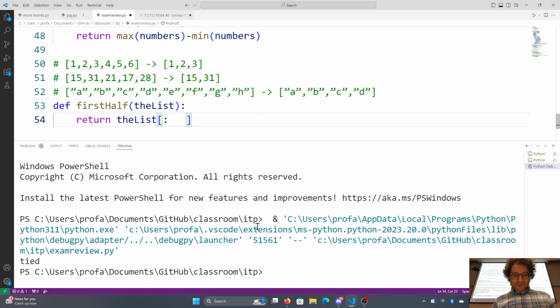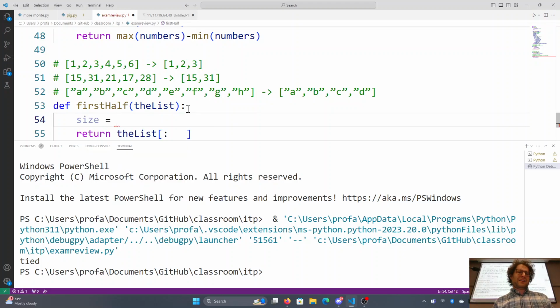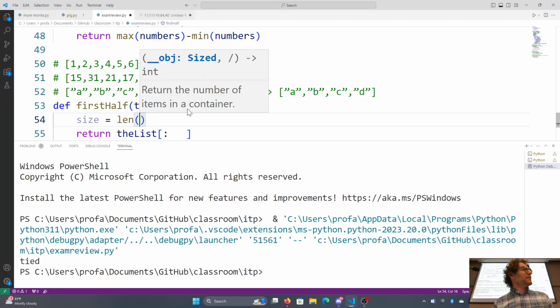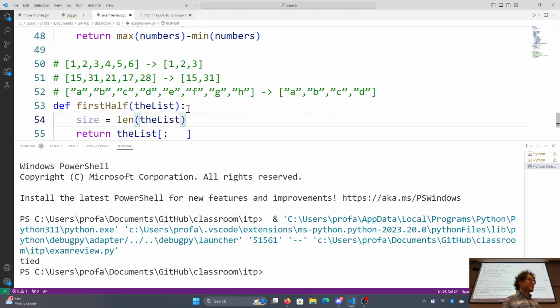Okay? So now what we need to do is figure out how to do this. Now, we know how big the list is, though. Or rather, we can figure out how big the list is. So the size of the list is len of the list. That's how big the list is.